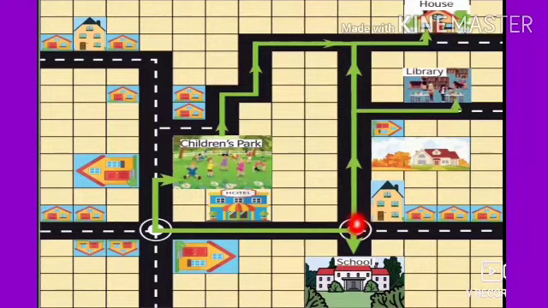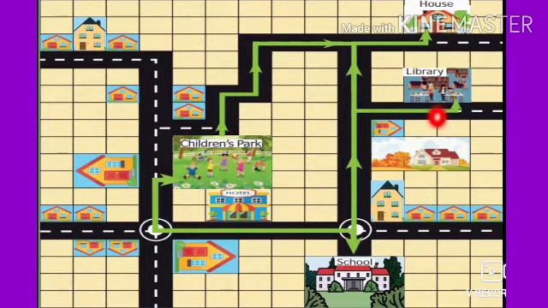So what is the distance from school to library? From here to library is 1, 2, 3, 4, 5, 6, 7, 8, 9, 10, 11. So 11 units, that is 11 squares. Each square is equal to 100 meters. So 11 into 100 meter, that is 1100 meter distance from school to library.